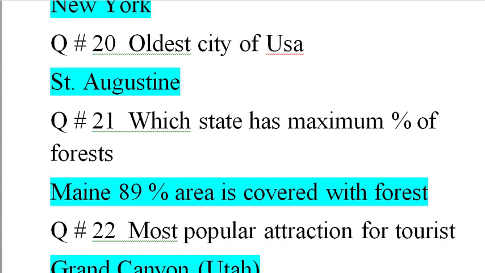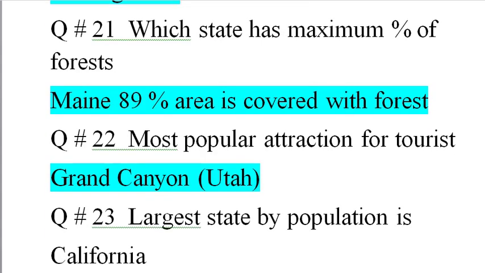It is also a historic city, developed by Spanish explorers, and it is in the state of Florida. Question number 21, which state has maximum percentage of forest? It is Maine. 89% area is covered with forest. It is also called Alpine State.